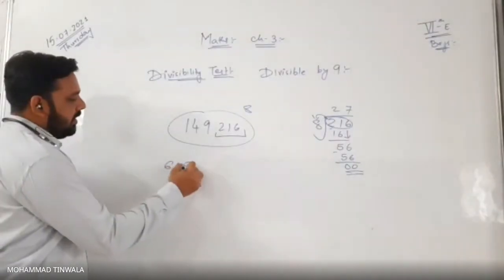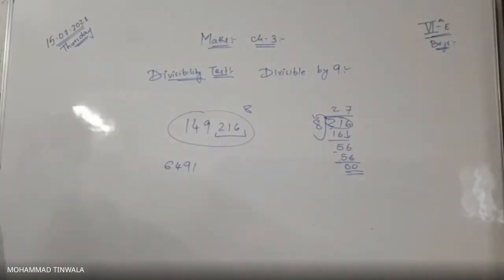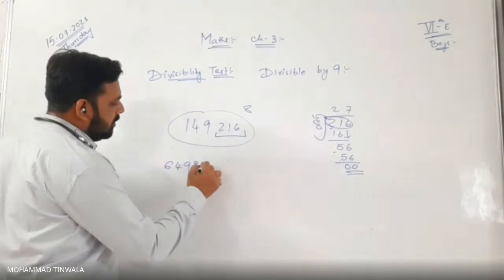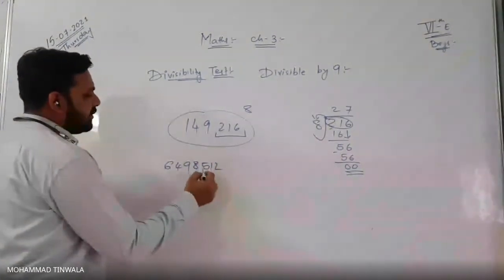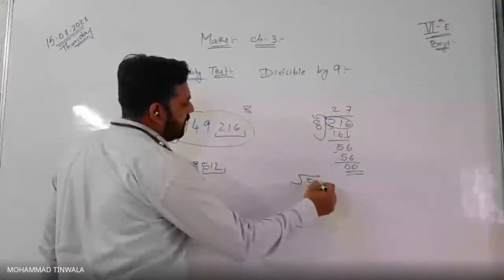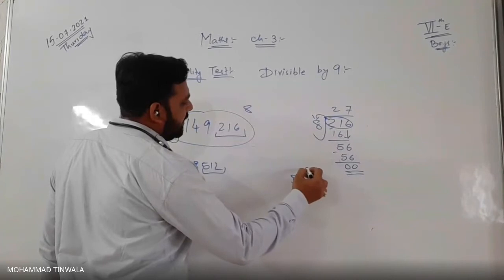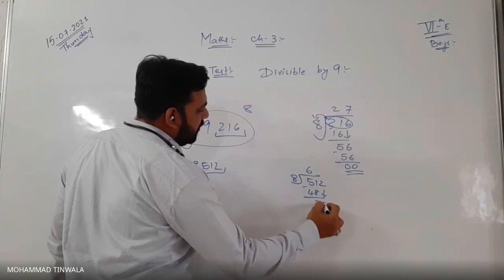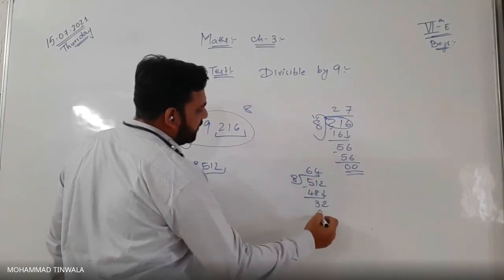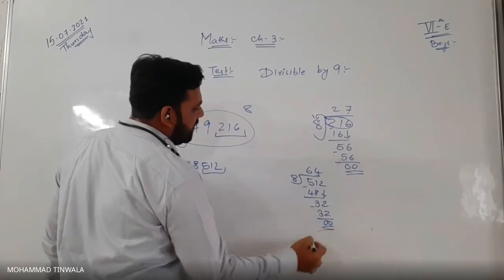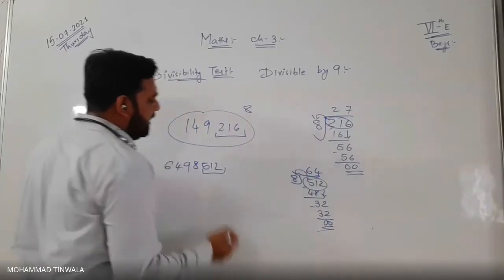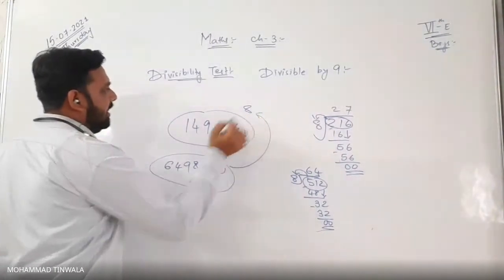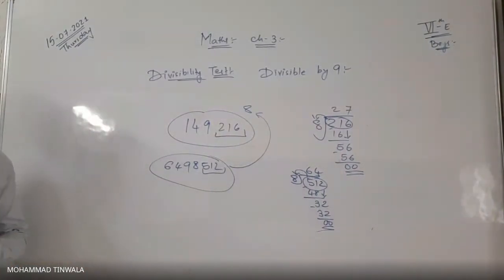Yes, sir. Now the next example: 6491985 12. So what are the last three digits here? 512. Again in rough calculation, you have to calculate 512. 8 sixes are 48. 3 will be remainder here. 2 will be brought forward. 8 fours are 32. Are you getting 00 at the end? Yes, sir. That means 512 is divisible by 8, so the whole number is divisible by 8. Is that clear? Yes, sir.